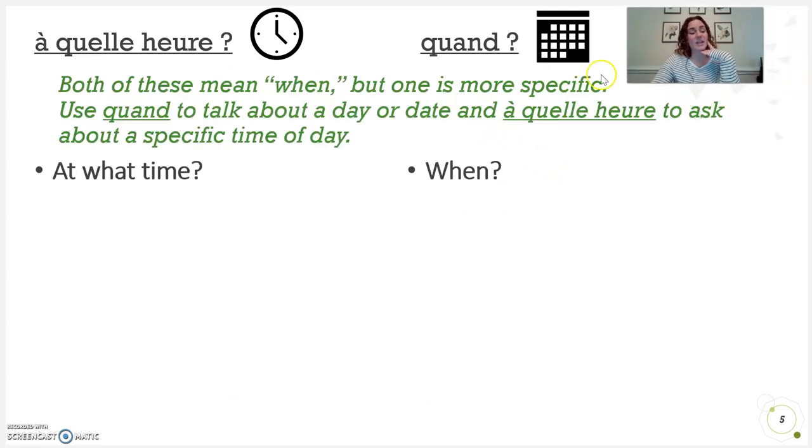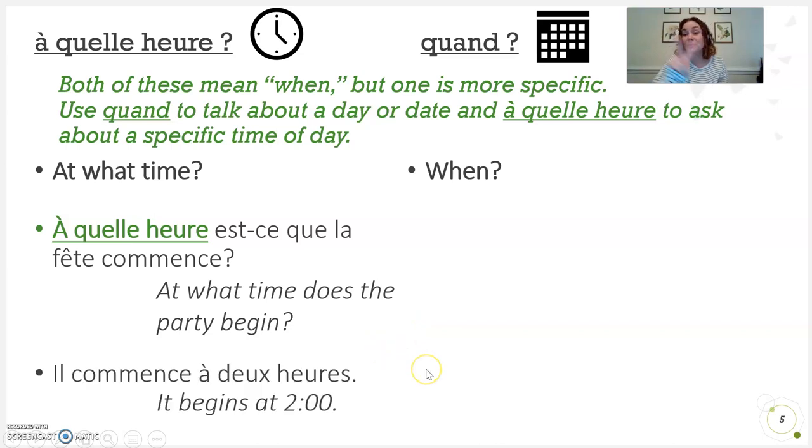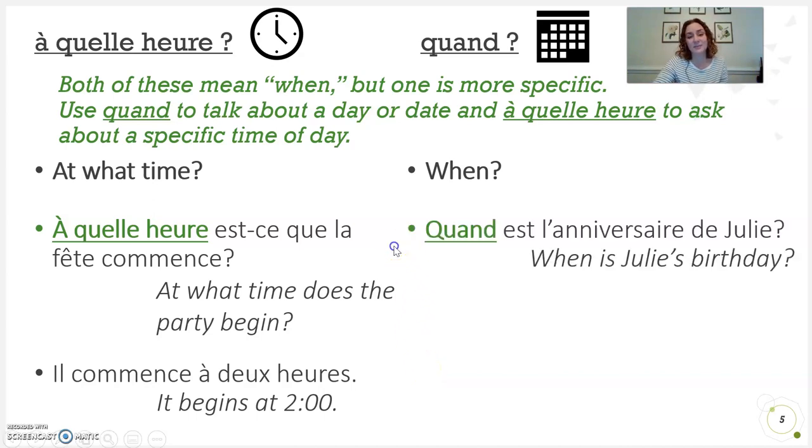So let's look at à quelle heure and quand first. They both mean when, but one is more specific. À quelle heure is more specific, asking about a time of day, and quand is just asking about a day or a date. Here are two examples. À quelle heure est-ce que la fête commence? At what time does the party begin? Il commence à 2 heures, so you're looking for a specific time with à quelle heure.